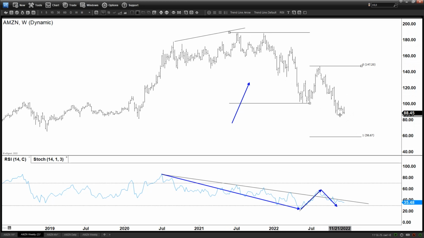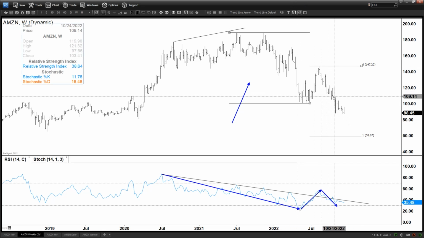Now as you can see, we almost break again and extend to the downside once we clear this previous low, which is only like 1 cent away. This previous low was at 87.85 and the current low was at 87.47.